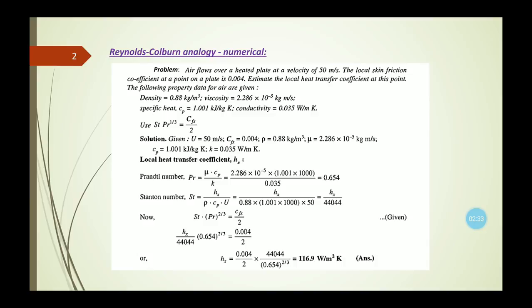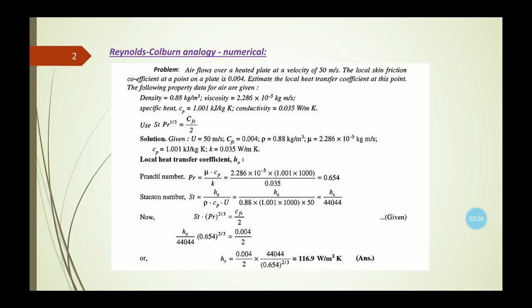Now here it is given to use Stanton number multiplied by Prandtl number to the power 1/3 equals Cfx by 2. So this is the equation of the Reynolds-Colburn analogy. This is actually the relation between fluid friction and heat transfer for a laminar flow over a flat plate. Now we need to solve this equation using the formula given based on the Reynolds-Colburn analogy.